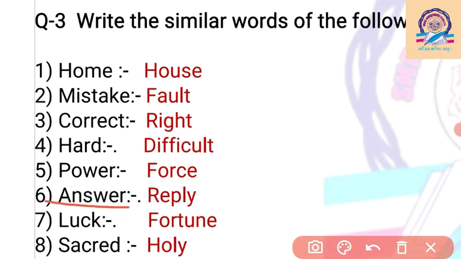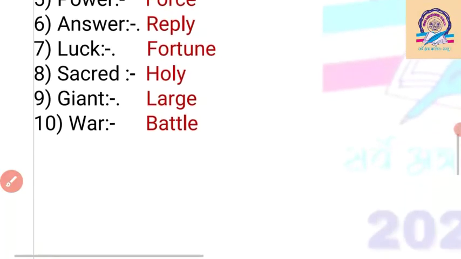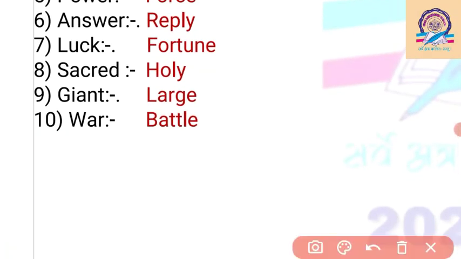Then answer. Answer the following question. Then reply. I reply to the question. So answer or reply both have the same meaning here. Then luck. Luck means it is my fortune. Fortune and luck both are used for the future. It means it is my luck. We can use luck or fortune. Both have the same meaning. Then another example is given here, like sacred, that is holy. Ganga is a sacred river. We can say that Ganga is a holy river. Both have the same meaning.